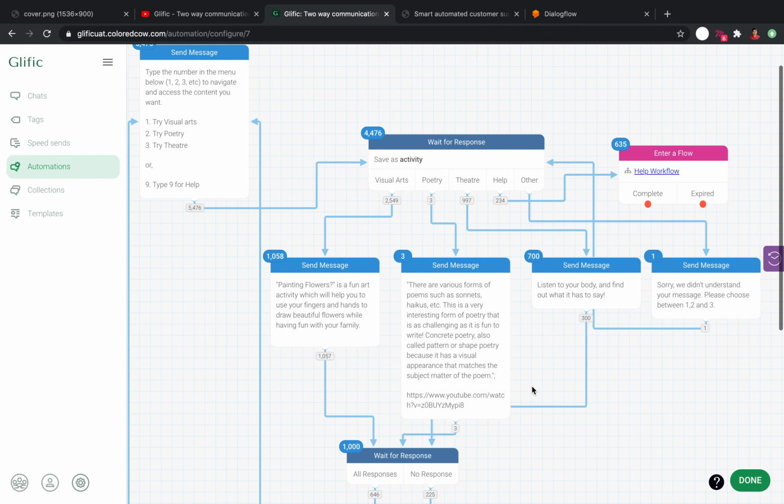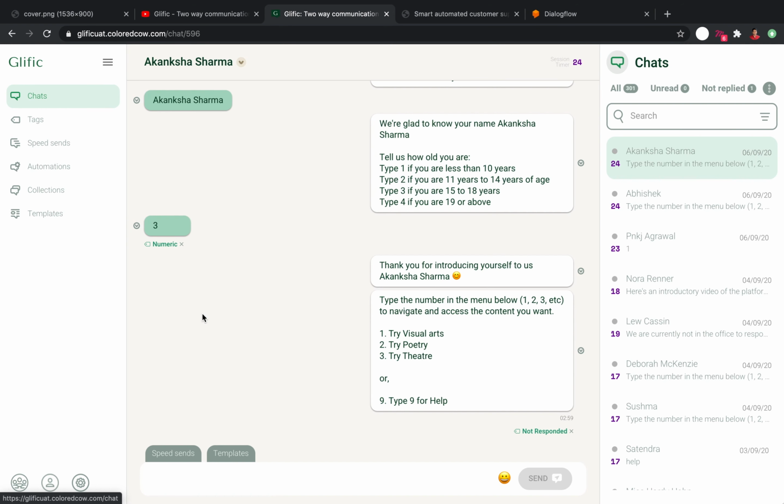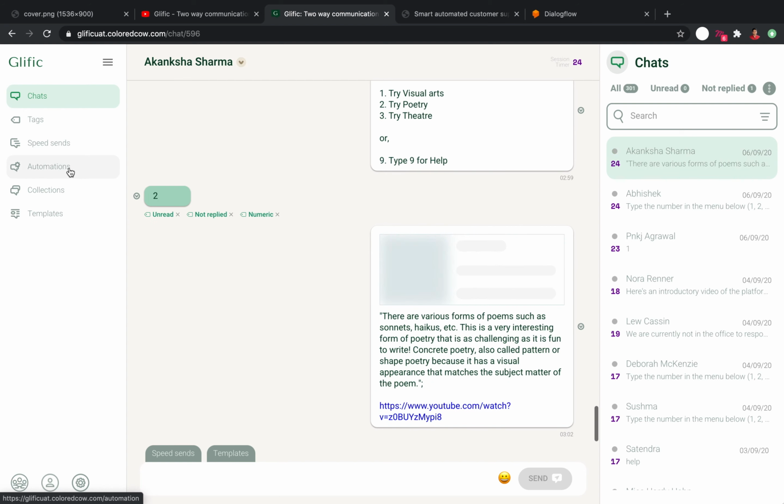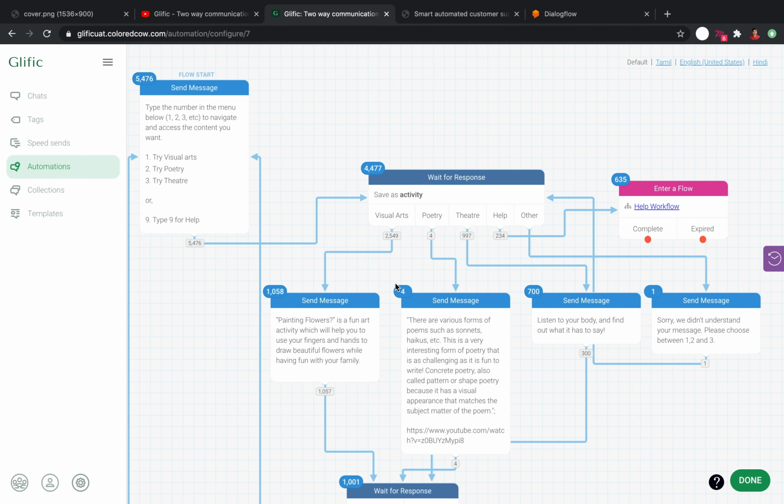Now, you can also see the number of times a message was triggered for a user and the count of people that followed through. As you can see, for this flow, only 3 people chose this message. Let's see how the flow count works. Now, if a user selects a poetry option, the flow count will increase. This flow count can provide a lot of insight on which message is effective and where your users are dropping off. You will know where to tweak to improve the effectiveness of the flow.